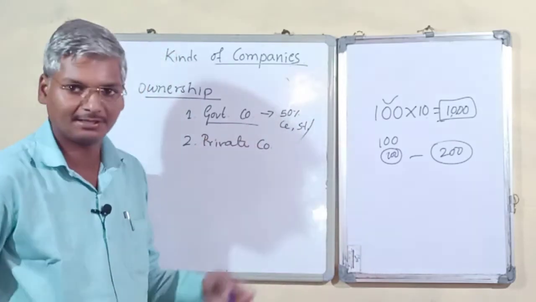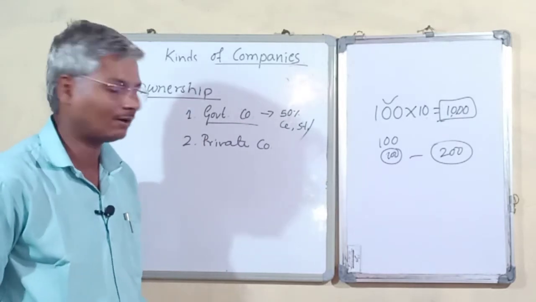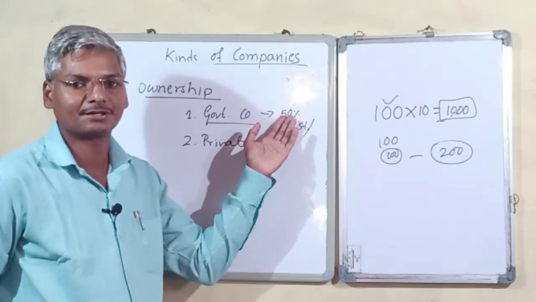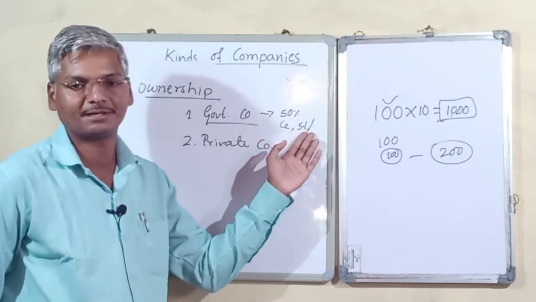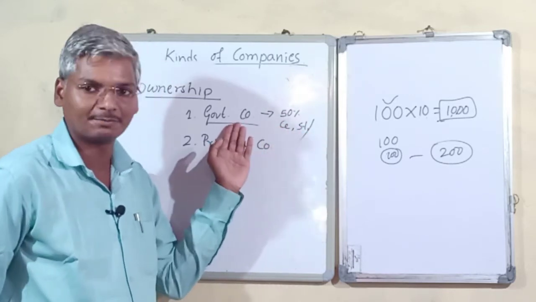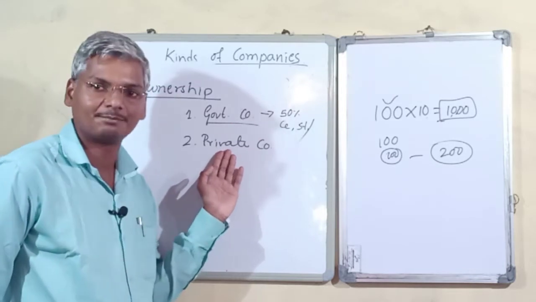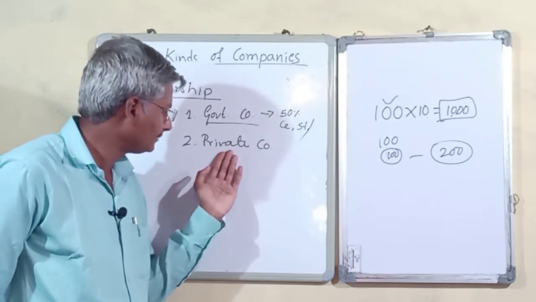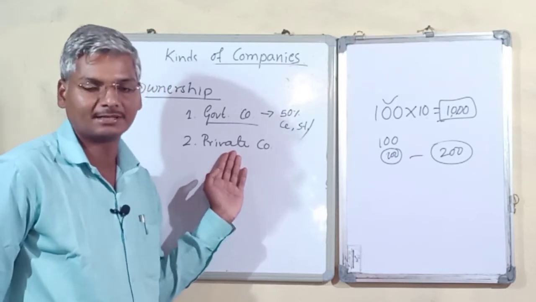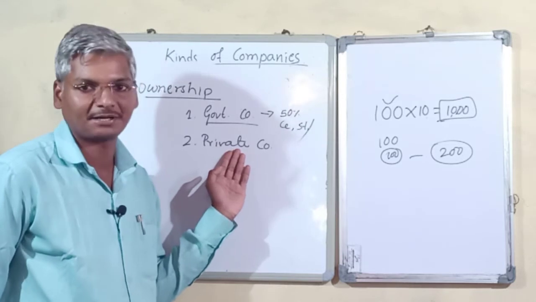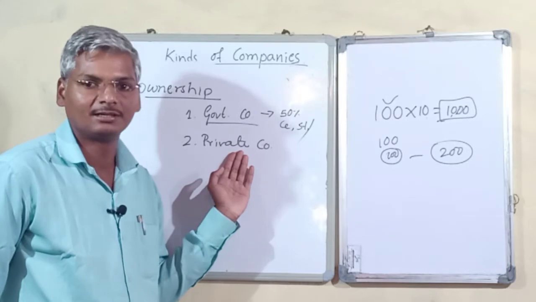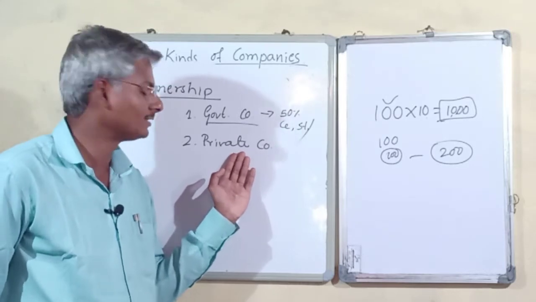So here it is very easy. Companies having more than 50% of shares held by the central government or state government, or central and state governments both, we call government companies. And private companies are companies where private people are the owners and handle the businesses. There is no share with the government. The fully privately owned companies we call private companies.